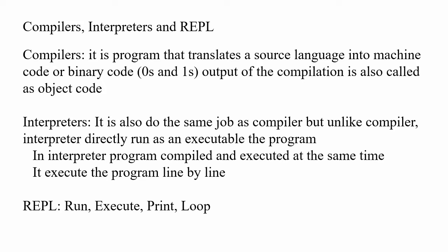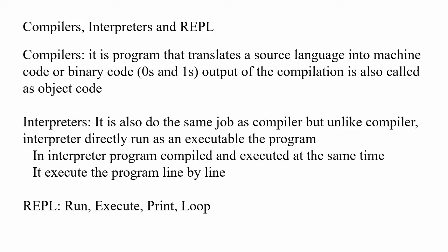An interpreter does the same job as a compiler, but unlike a compiler, an interpreter directly runs the program. What does a compiler do? It just converts a source file into machine code, right? But an interpreter compiles and executes in the same process, at the same time.